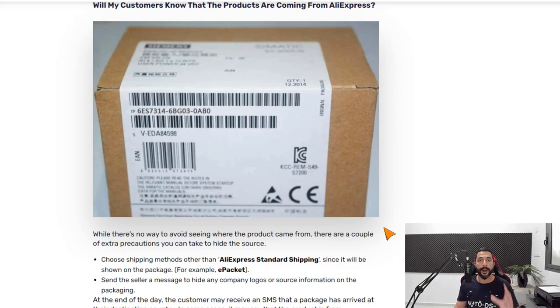All in all, what I want to tell you guys is don't worry about the customer knowing where you ordered the product from. Even if he sees in the SMS message that it came from AliExpress, it doesn't mean that they're going to go right now to AliExpress and see if they can get the product for a cheaper price. Most of the customers do not care where the product came from as long as they got what they ordered. The product is fine, the product description matches, it arrived on time, that's all that really matters. So again, to answer the question, some of the customers will know, most of them won't, and even the ones that will know most likely will not care.